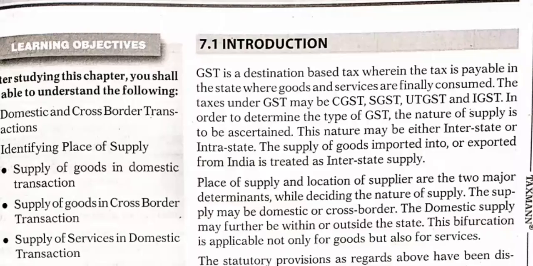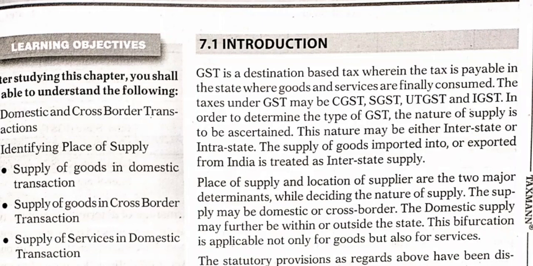GST is a destination-based tax, where the tax is payable in the state where the goods and services are finally consumed. In a particular state, or you can call it a union territory, where the goods are finally consumed, not at the place where goods are manufactured or finally sold. Wherever the goods are consumed or sent, that particular place is called the place or destination